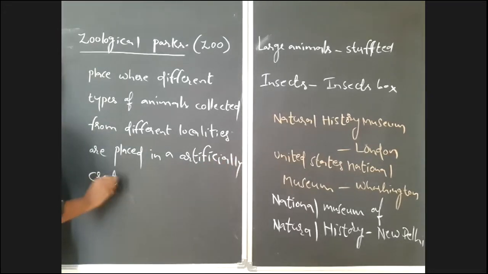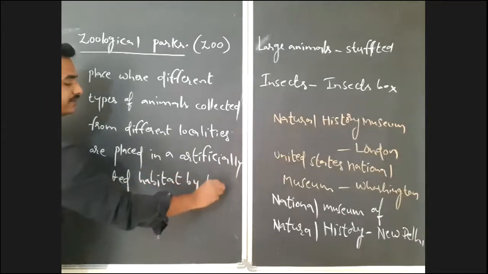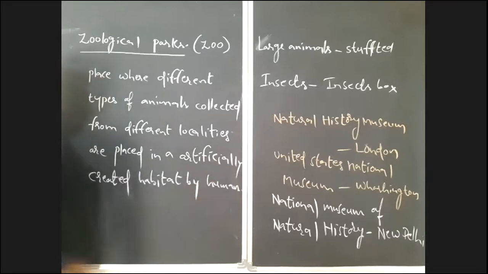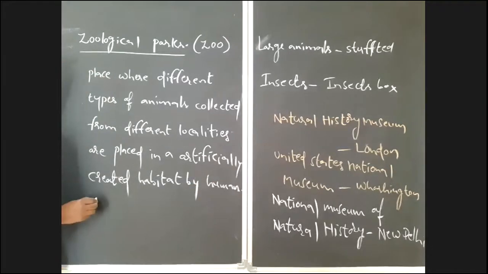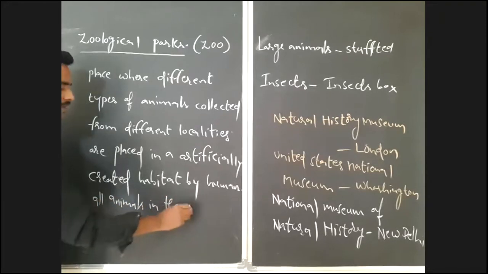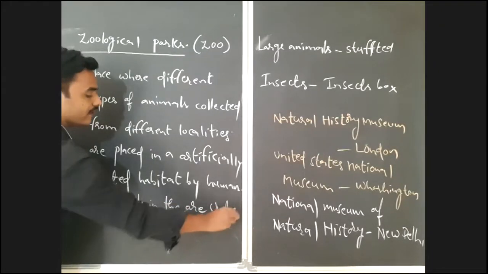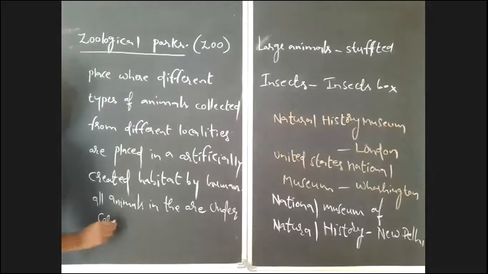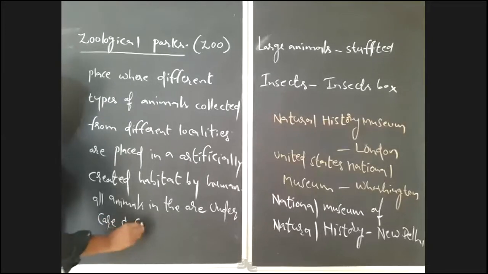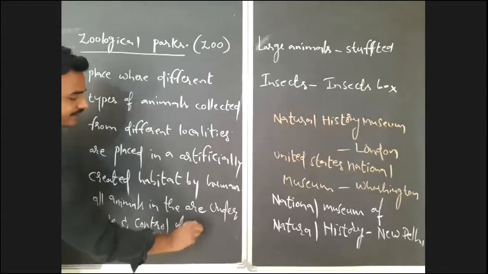Artificially created habitat by human, and all animals in the zoo are under the care and control of man.